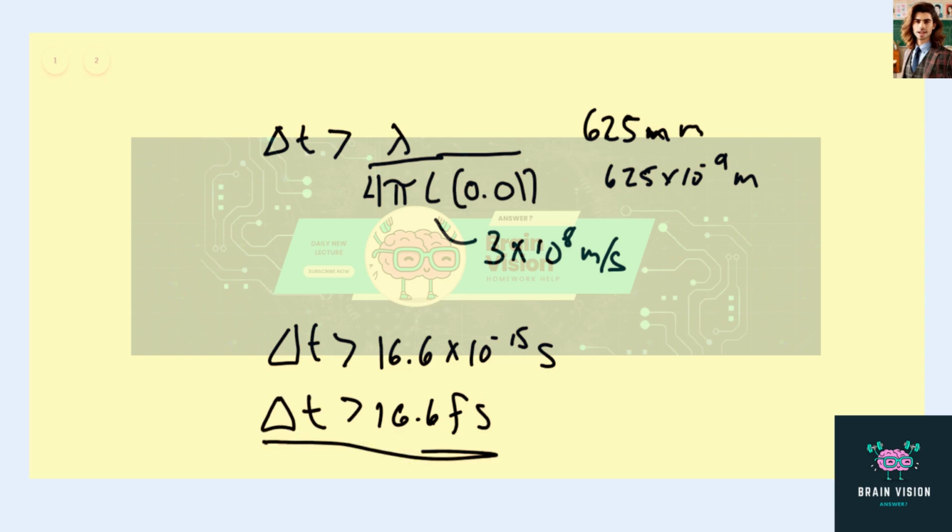So this right here now, let's just talk about this for a second. This is the minimum time for a laser of this wavelength and an uncertainty in energy of 1%. This is the smallest amount of time in a laser pulse that we could make. So that's what that means, right? Okay.